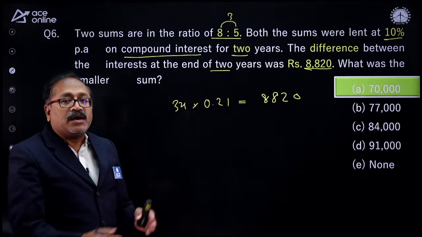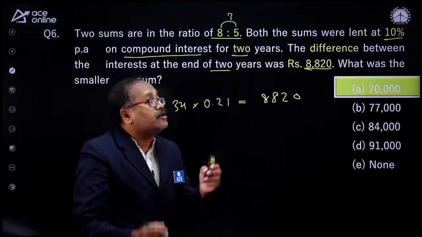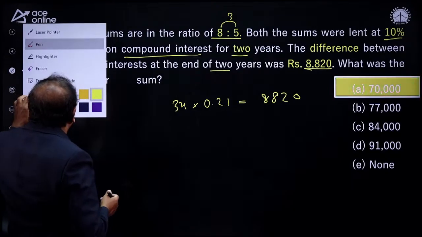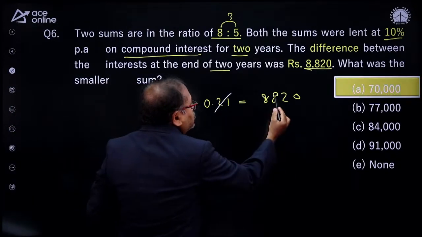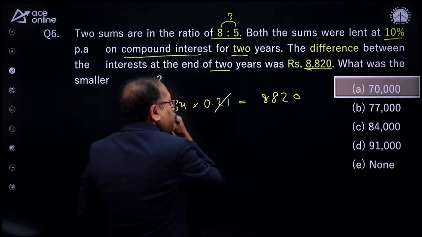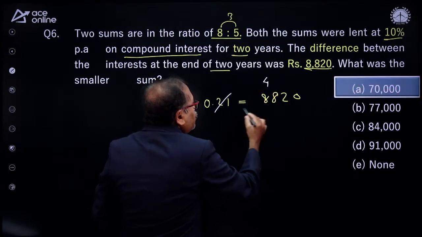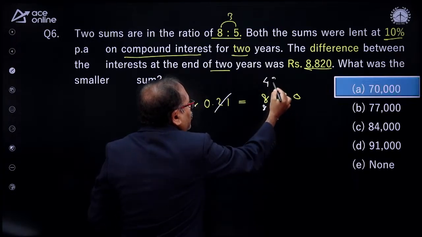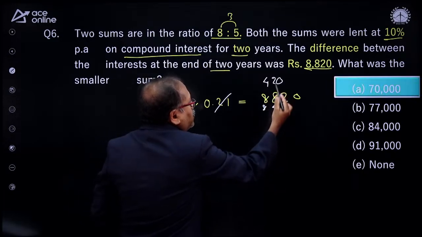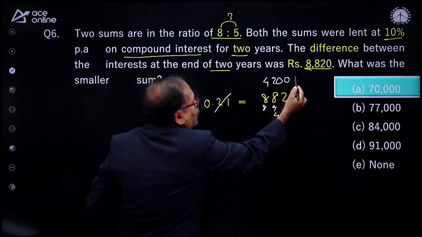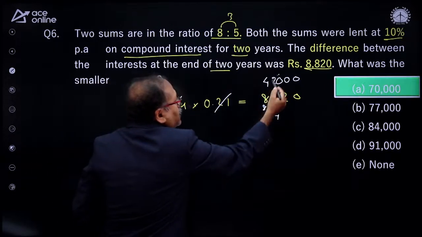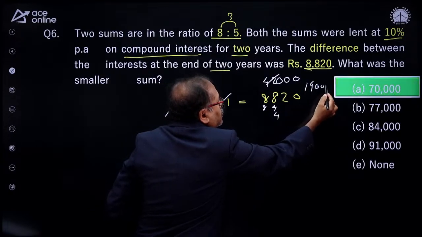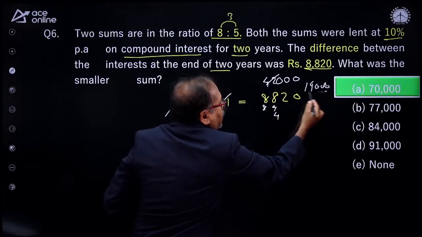And Sumit Pawar sir, if you know this much, immediately you can find out what is 5x. So can we further calculate this one? How many times does it get cancelled? Let's say that with 21, will it go for 4 times? Yeah, that goes 4 times. 4, 4, 1, 4 and 4, 2, 8, and I am left with 4 and 2. That goes 2 times, and here it is 1, 0, followed by 2 more 0. If I cancel this with 3, I get 14, 3 is 42. So 14,000 is my x.